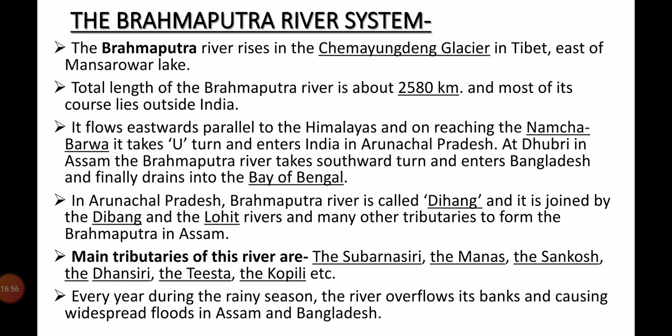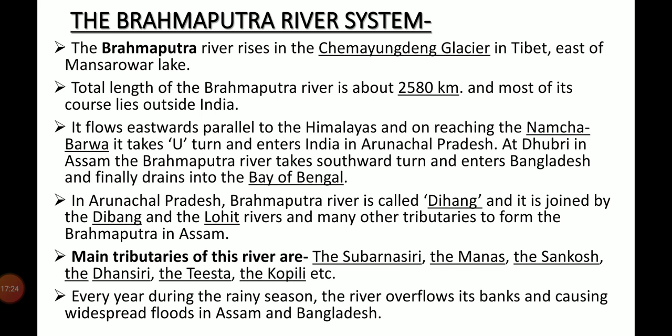The Brahmaputra river has a fishbone or braided channel pattern in its entire length in Assam and forms many riverine islands. Here, Majuli is the world's largest riverine island, which is formed on the river Brahmaputra. Important tributaries of this river are the Subansiri, Manas, Sankosh, Tista, etc.